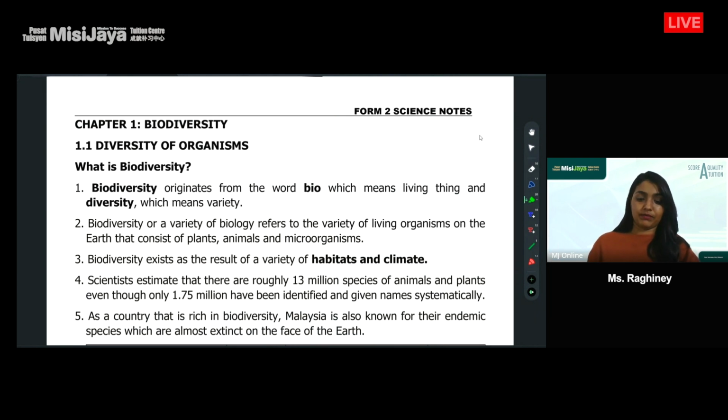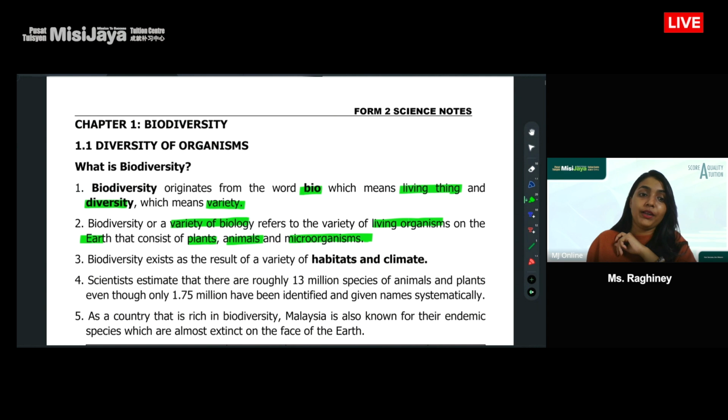What is biodiversity actually? I'm sure a lot of you have heard this word before, but let's look at it in more detail. Biodiversity comes from the word bio, which means living things, and diversity, which means a variety. Many types of living things. So biodiversity is just a variety of living organisms on Earth. So what are the living organisms that we have on Earth? We have plants, we have animals, and we also have microorganisms or tiny organisms.